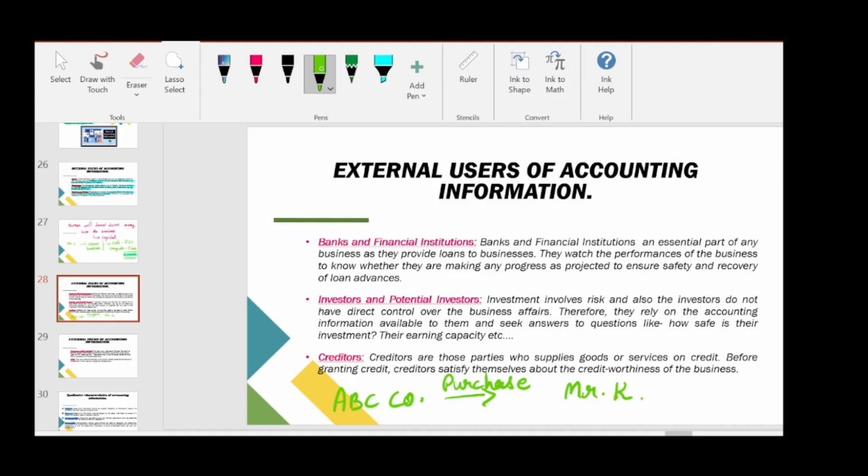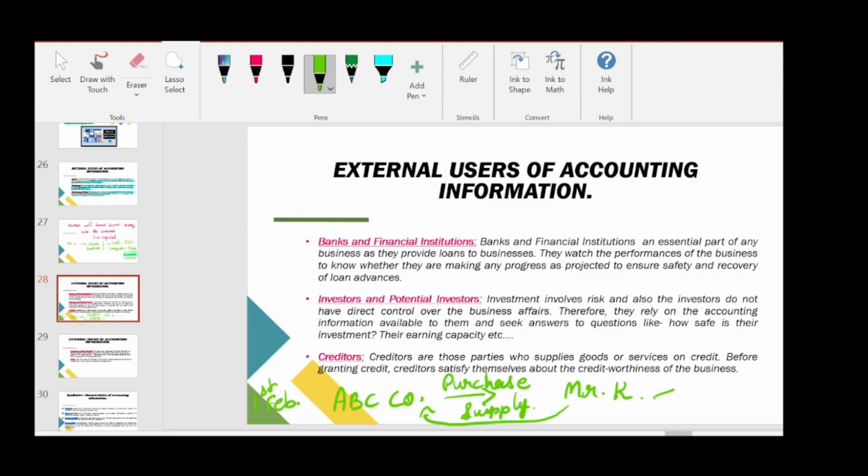So what K will do is K will supply goods now, but the payment will be on a later date. For example, today is the first day of February.